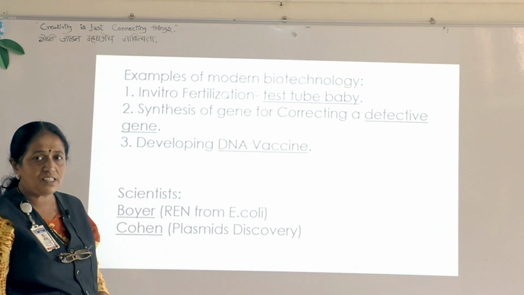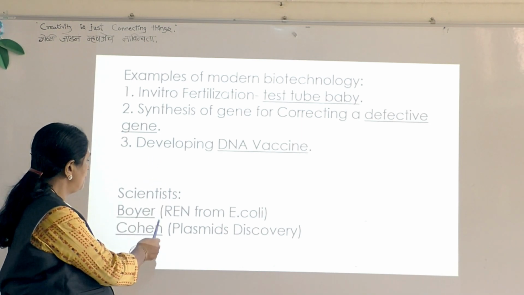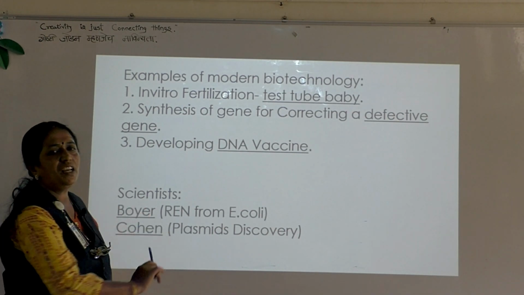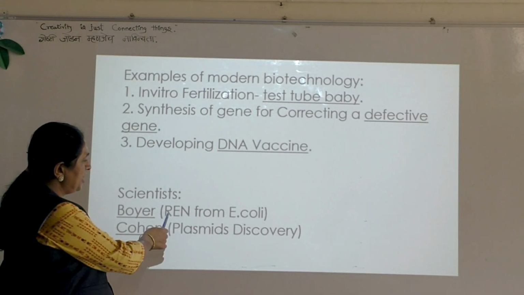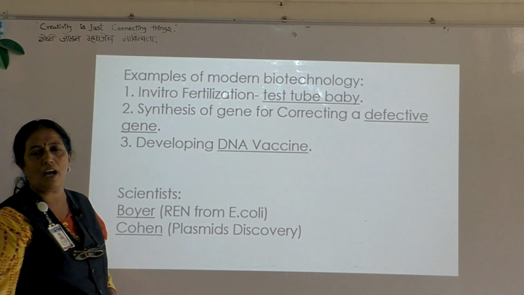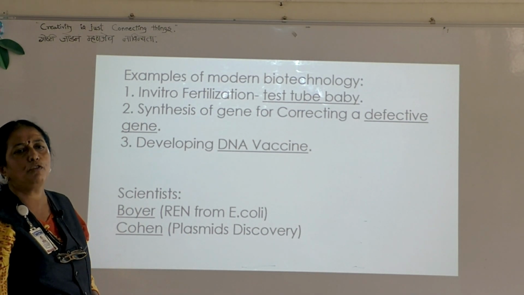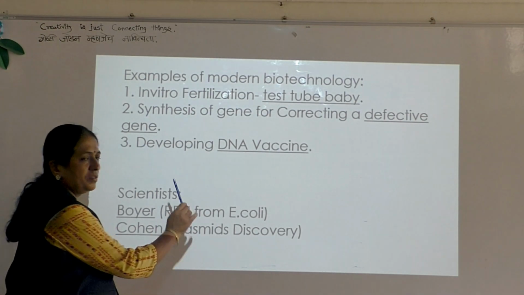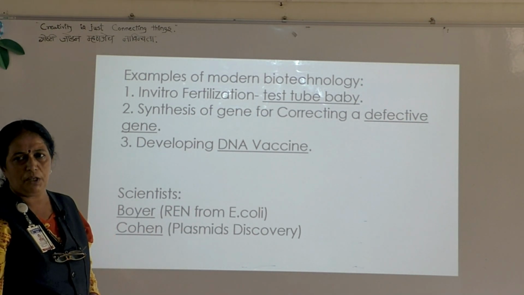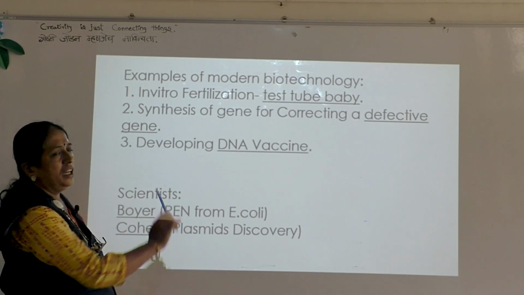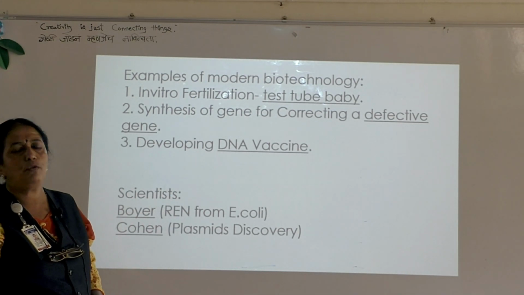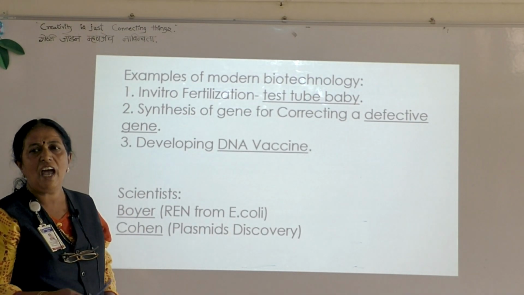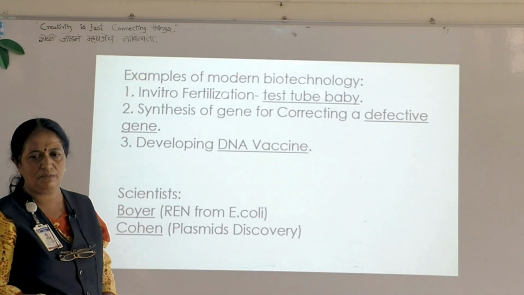And the scientists behind this modern biotechnology are Boyer, who extracted restriction endonuclease from E. coli. E. coli is the name of a bacterium. And Cohen, discovery of the plasmid. So here in the introduction, you have to remember the scientists' names and the definition as well as examples. Next.